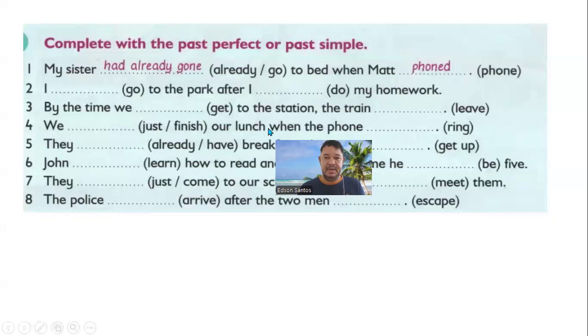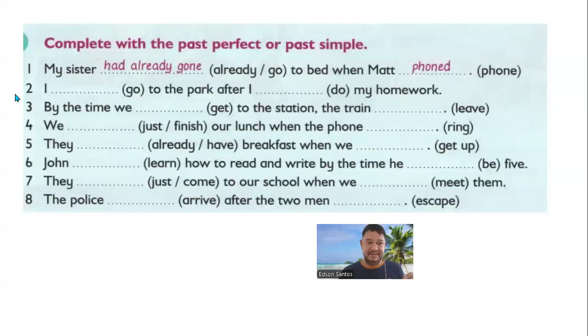Once you're finished, you are going to practice now. Here are a few practice phrases. My sister had already gone to bed when Matt phoned. So how do you know if you are going to use the past simple or the past perfect? The past perfect is always going to be the first action. So think which of these two actions happened first. When you identify the first action, you use had. If it's negative, hadn't, and the past participle.